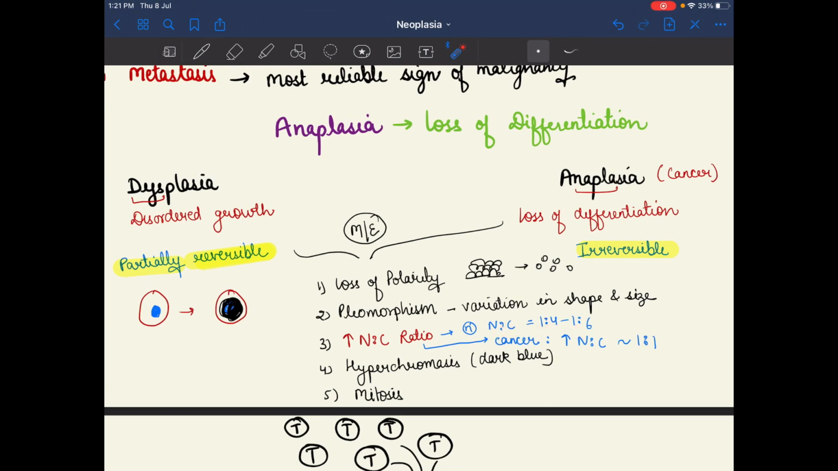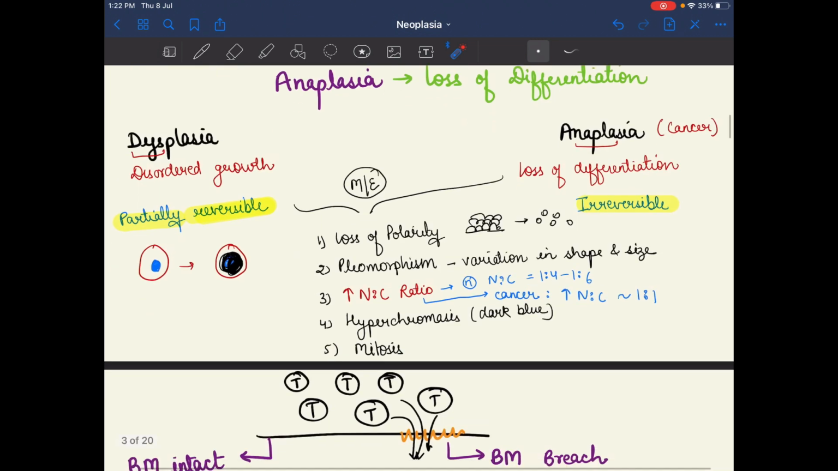Normally the N:C ratio is 1:4 to 1:6, and after cancer the ratio becomes 1:1. Hyperchromasia also occurs, meaning the color changes to dark blue as we see here, and mitosis occurs. So these are the 5 features seen on microscopic examination of anaplasia or dysplasia. Please repeat it again: loss of polarity, pleomorphism, increased NC ratio, hyperchromasia, and mitosis.